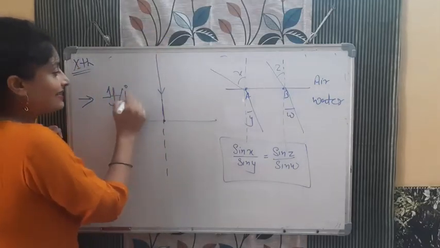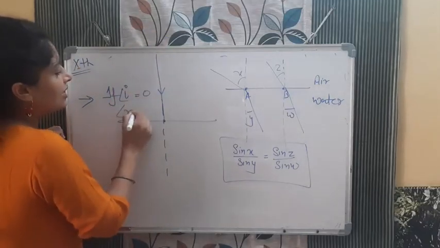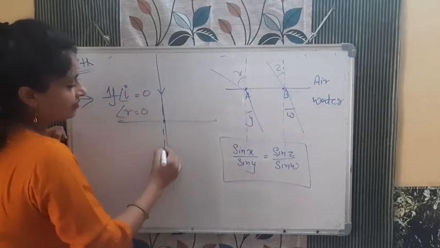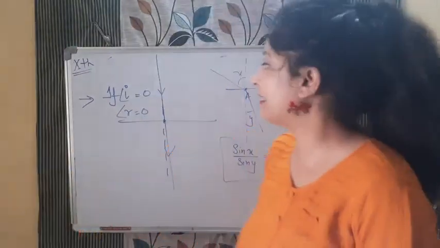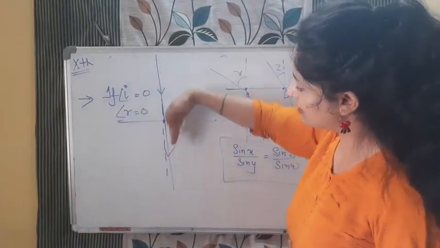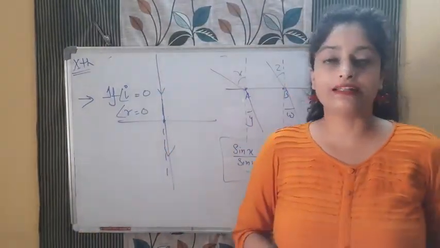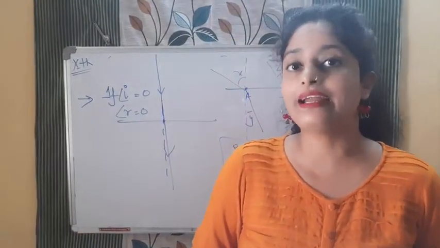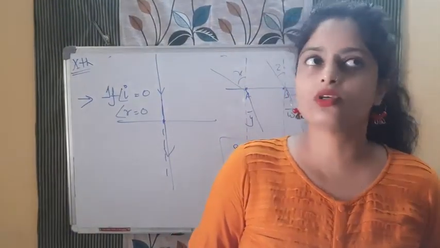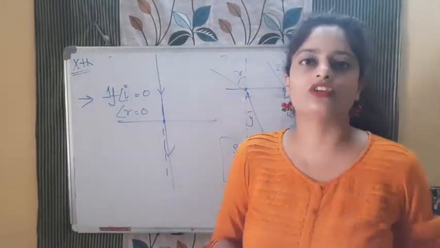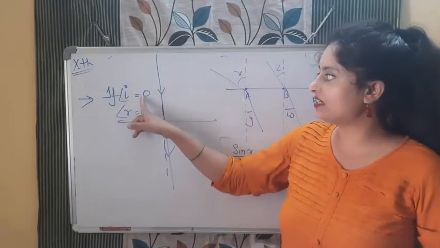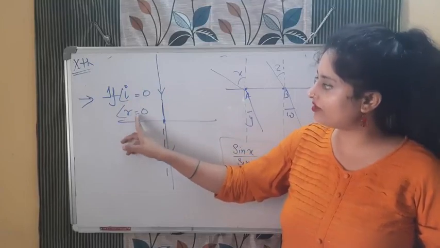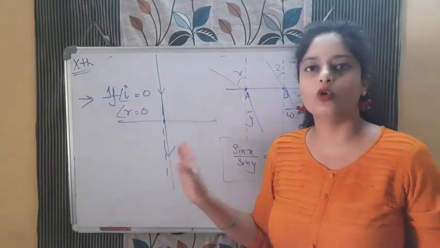So if i is equal to 0, r will also be 0. The ray will go like this only. There is no change in the path of the light. The ray will come like this and pass like this only. When there is no change in the path of the light, this is not refraction. So if a question comes asking when there is no refraction, no bending of the light, the case is incident angle is 0. In this case the refracted angle will be 0, and this is the case of no bending of the light.